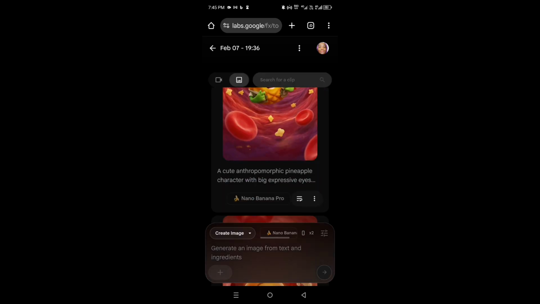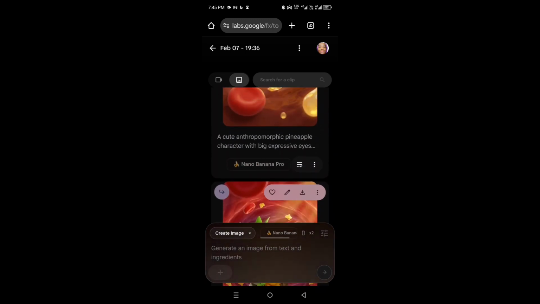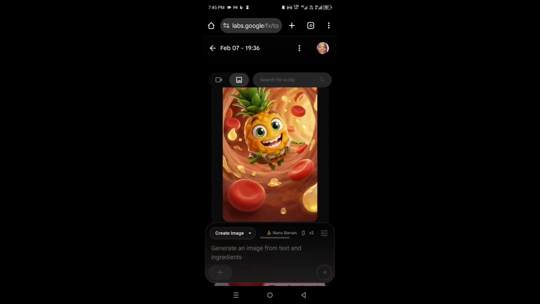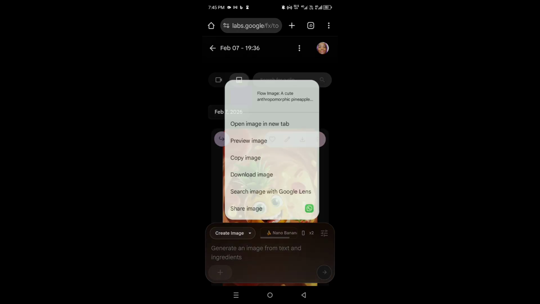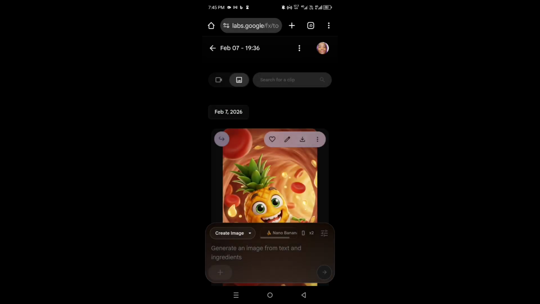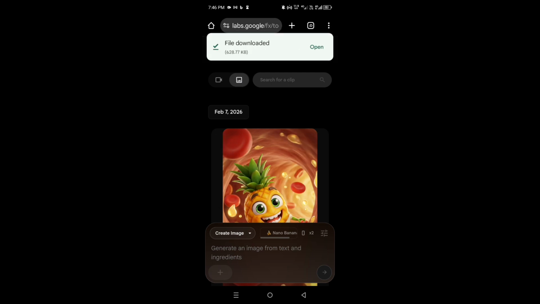I'm just going to be patient for it to generate. It's a pineapple, and you can see that it looks so good. I'm going to go ahead and download it as usual. And do not forget to download your images in 2K because it makes it so beautiful when you do so. So now that you have learned image generation, let's move to video generation.